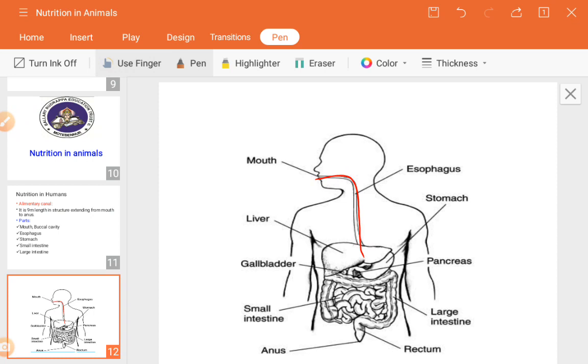Next, mucus, that is the third gastric juice in the stomach. What is the mucus? It's a slight fluid material. What it does: whenever the HCl level increases, the acidic pH increases. Acidic level means gas will increase in our body or the stomach. At that time the mucus lowers it down.